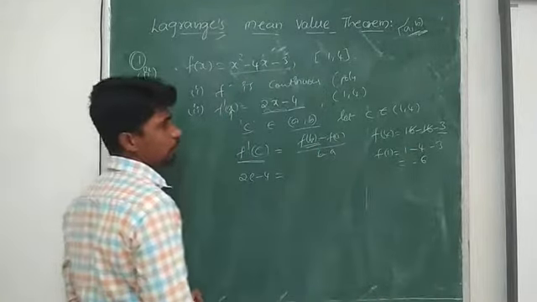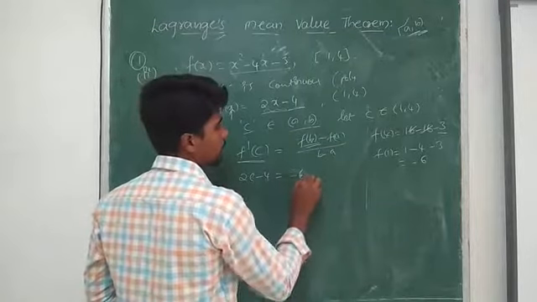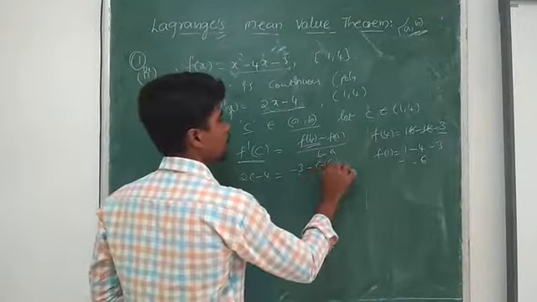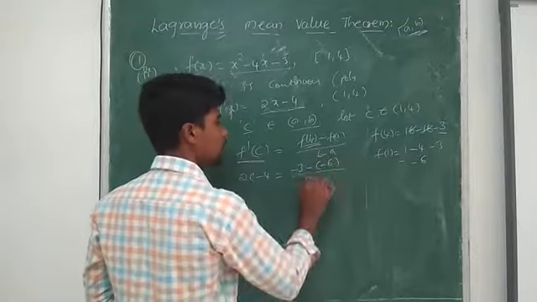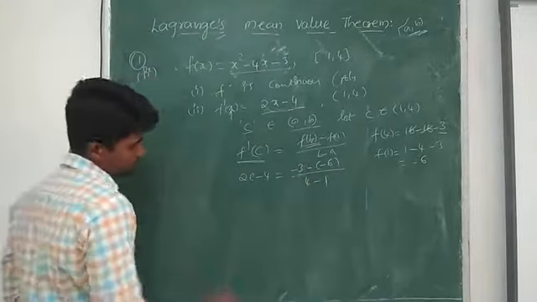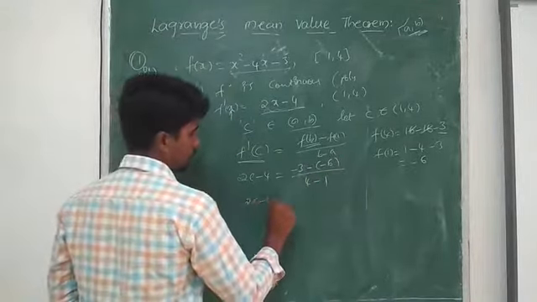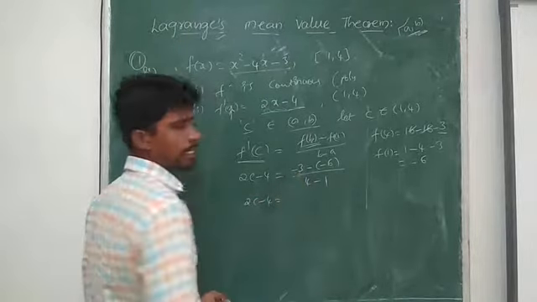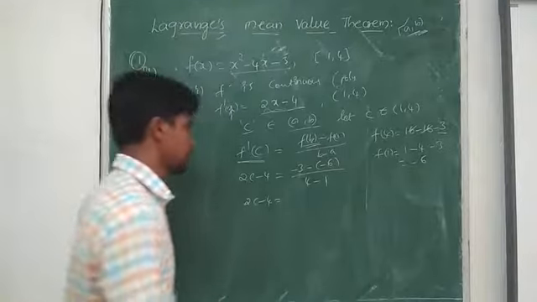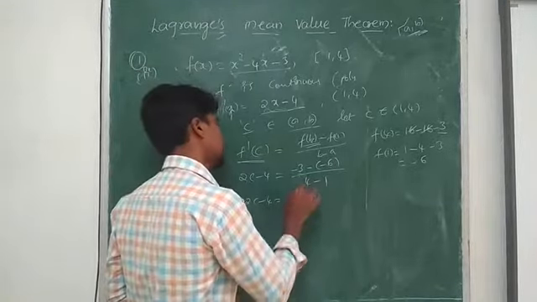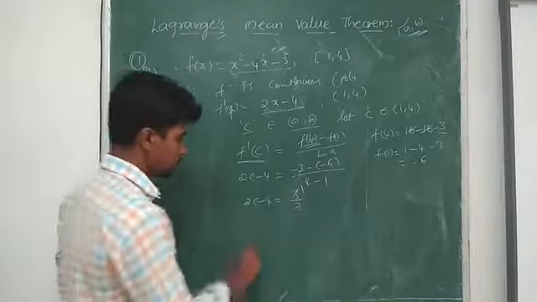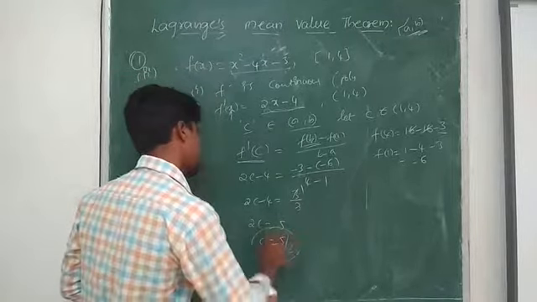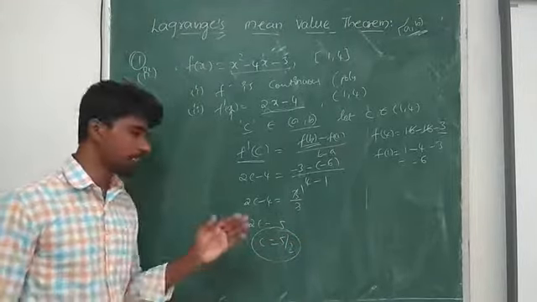Substituting the two values, I get minus 3 minus of minus 6 by 4 minus 1. Then 2c minus 4 is equal to minus 3 plus 6 by 3, the 3s get cancelled, so 2c minus 4 equal to 1, and so 2c equal to 5. The value of c is 5 by 2.